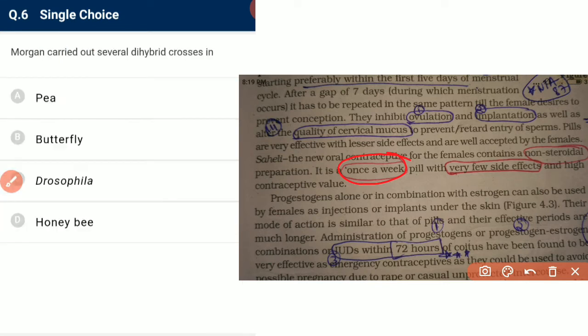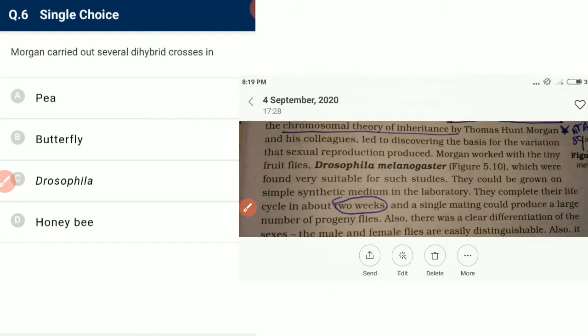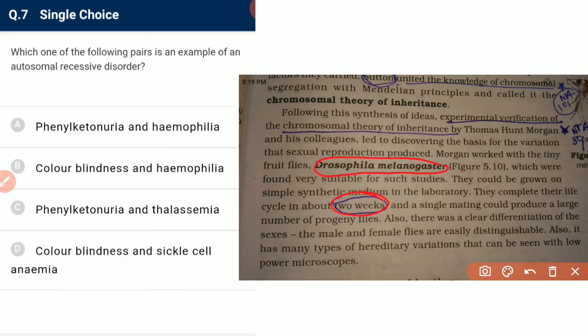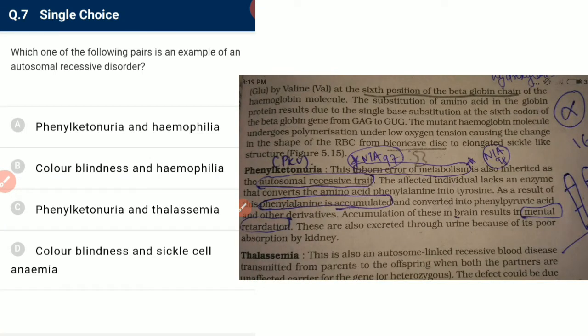Morgan carried out several dihybrid crosses in Drosophila melanogaster, the common fruit fly, which has a life cycle of 2 weeks. That is important. Which of the following pairs is an example of autosomal recessive disorder?